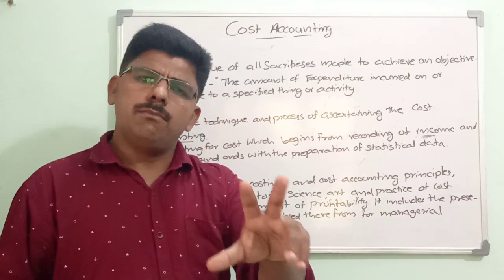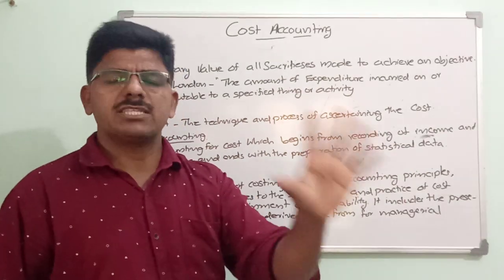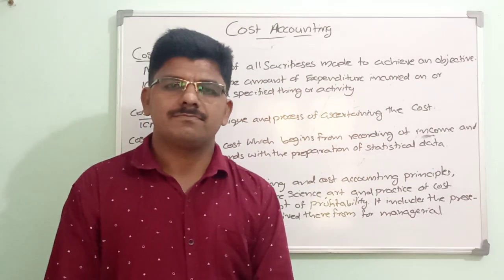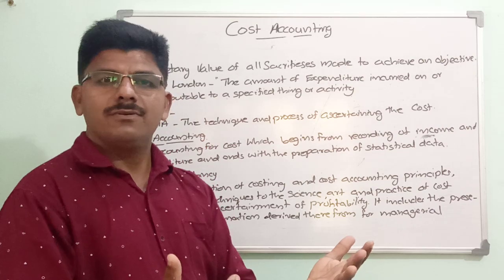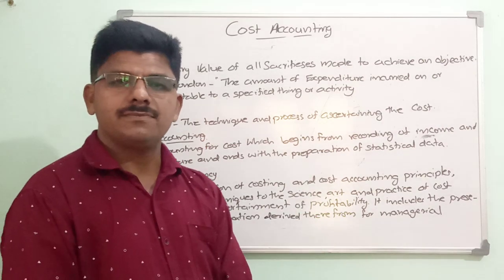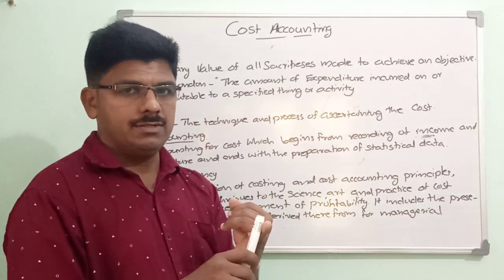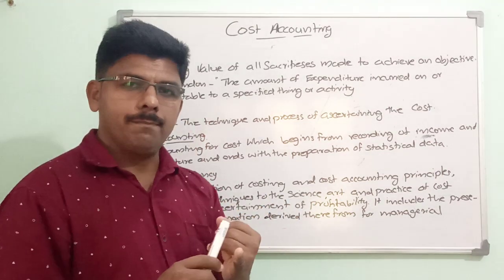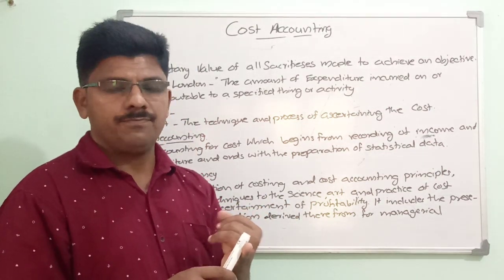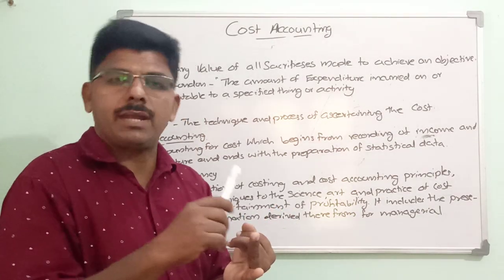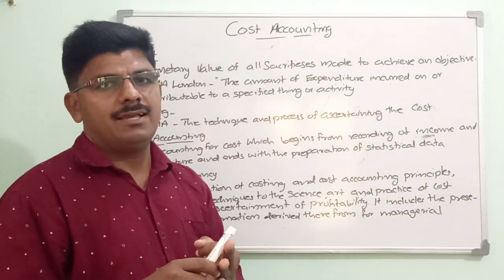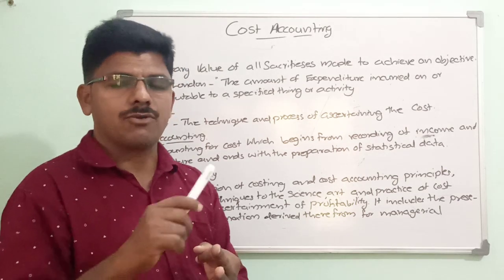The main aim of every business concern is maximization of profit. And how can profit be maximized? We have three ways for maximizing the profit. Number one, increasing the sales volume. Number two, increasing the selling price. And number three, reducing the cost.